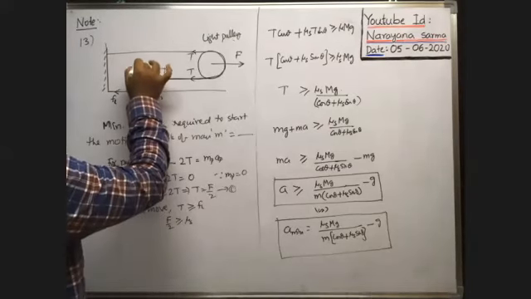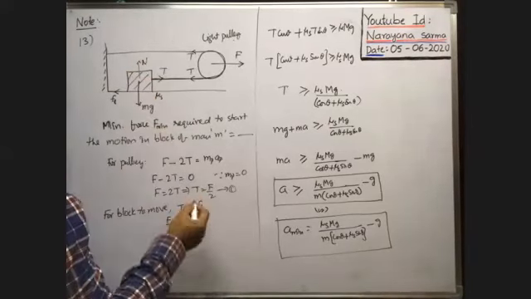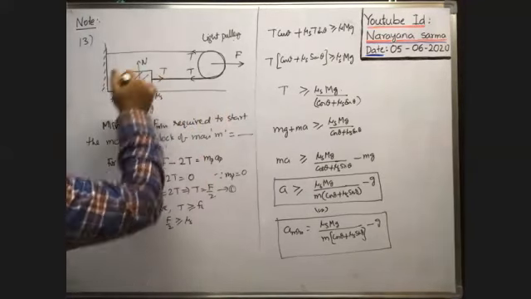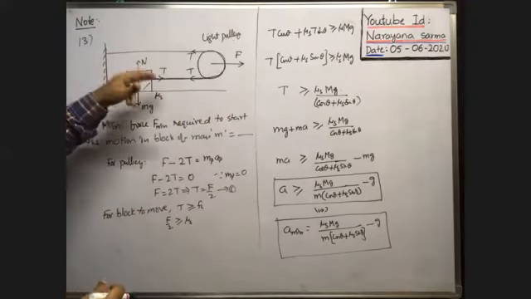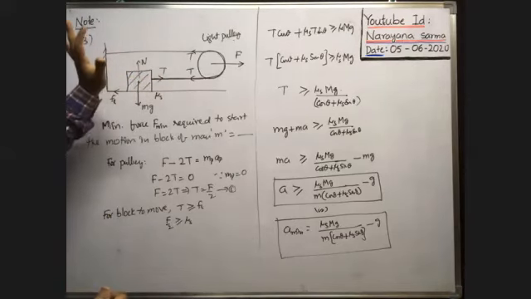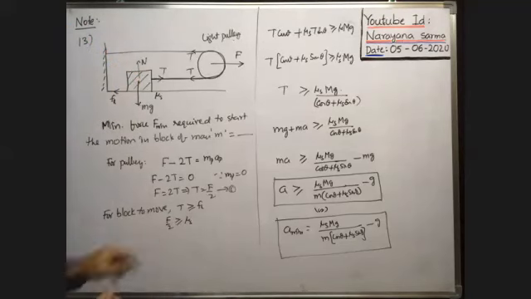Here definitely the normal reaction on the block is equal to the weight only, no? Because the block is kept over the horizontal surface. That's why in this direction the normal reaction is this one. There is no tension component on the block along the vertical direction. That's why the normal reaction is equal to mg only.